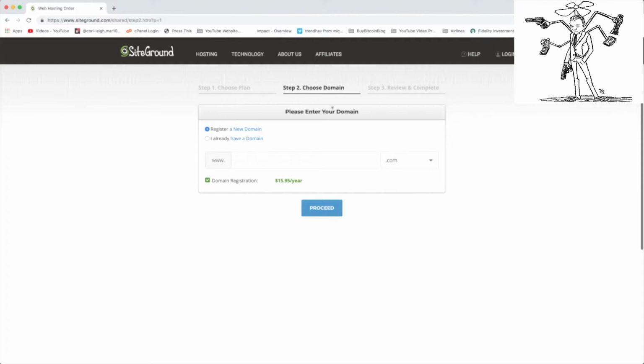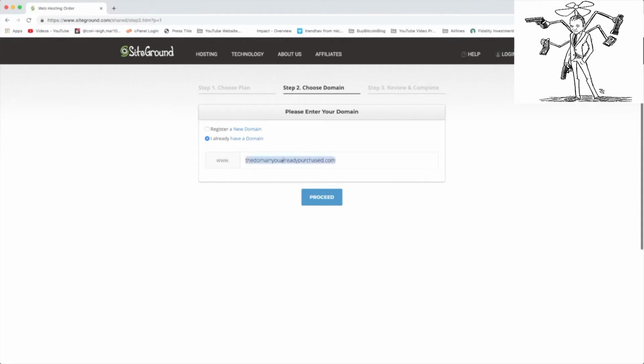Alright, so the next order of business is to enter your domain name. If you have a new one, click the top box here and pop in your new domain name. Or if you already own a domain, like from GoDaddy or somewhere else, just check this bottom box and then write in the domain you already purchased, .com, .net, whatever it is, and then go ahead and proceed and get your hosting. And then after we get our hosting, I'll pop in and I'll show you how to connect your hosting to your domain name. That's just how that works. So if you already have a domain name you want to use, no problem at all. Just pop it in and then go ahead and register your hosting, and then we'll connect the two things.